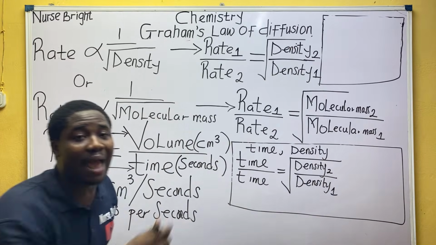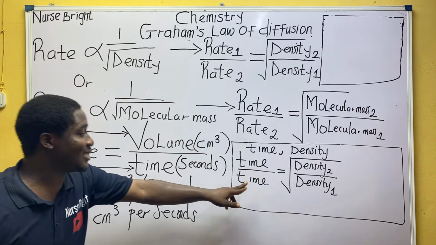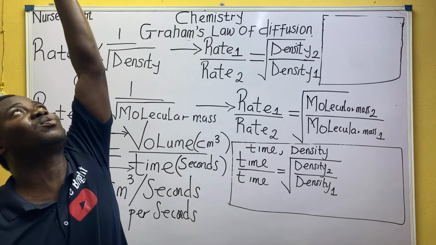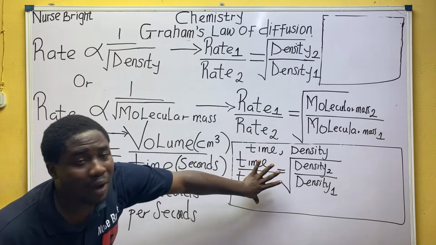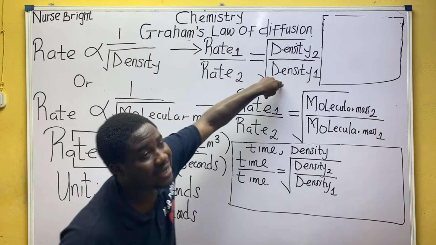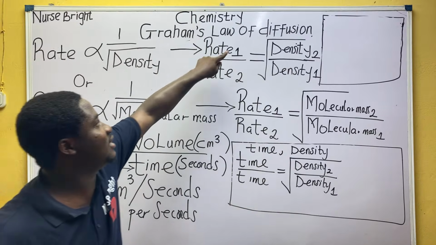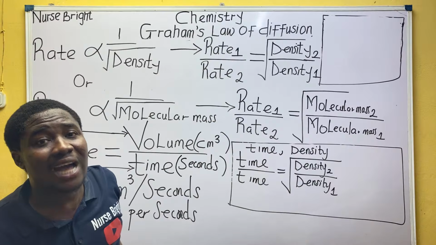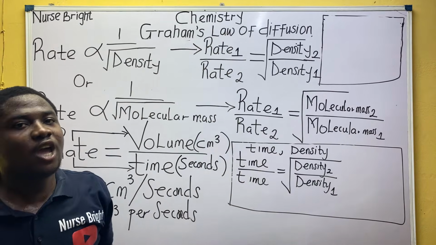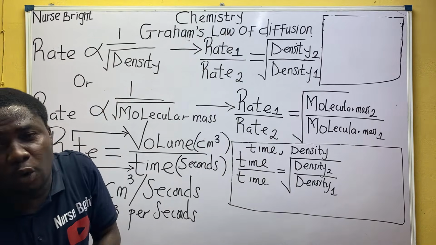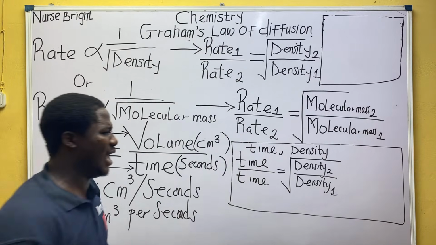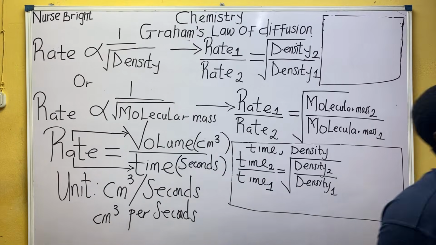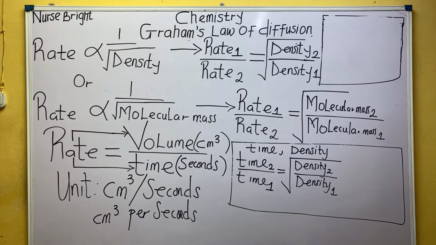So how do we write our time? How does time relate with rate? Is it not inverse? Meaning, if rate is going up, time goes down. Now we look at how rate relates to density: it is 1, 2. Since time and rate are inverse, time will not behave like rate. Volume behaves like rate, but time will go in the opposite direction. Instead of 1, 2, it will now be 2, 1.